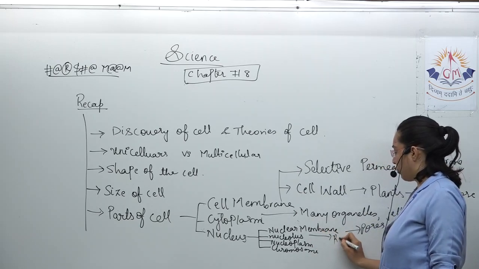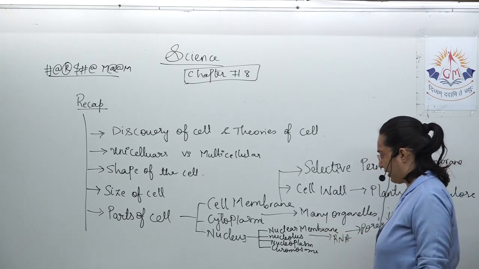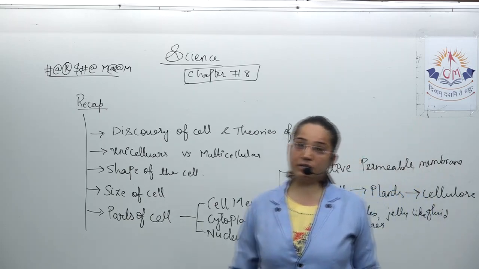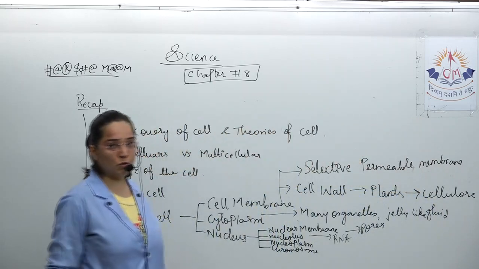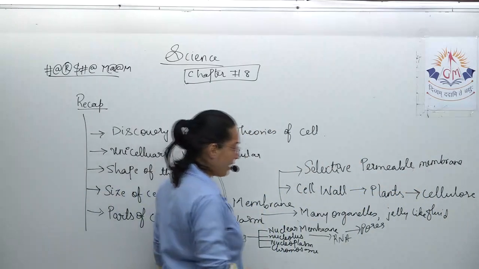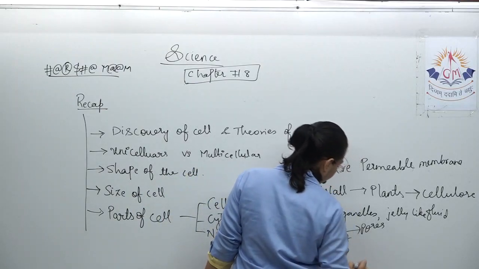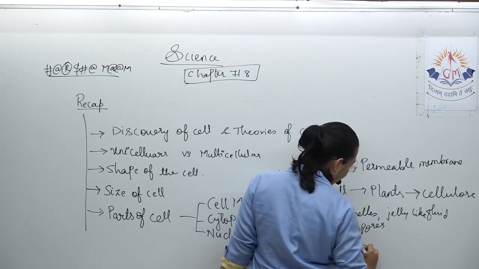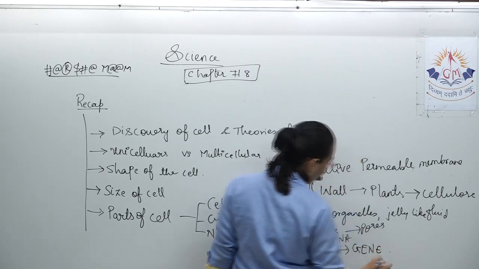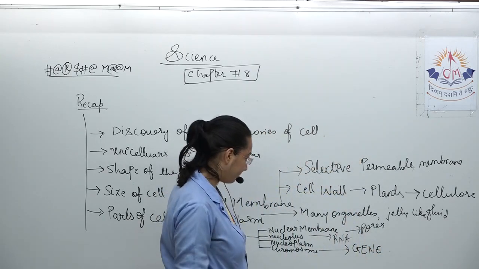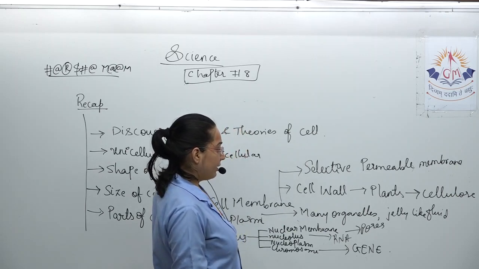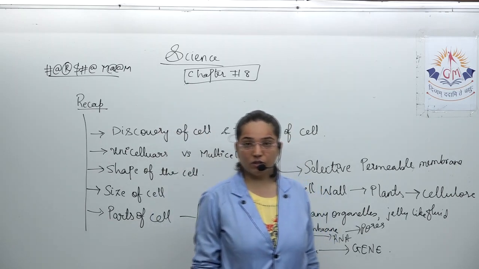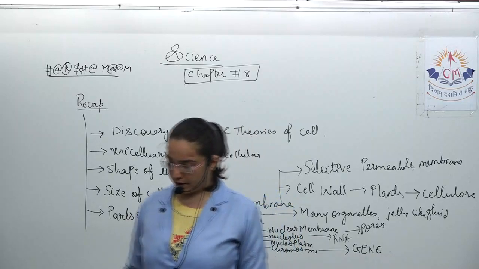Nucleolus, its body is made up of RNA. Nucleoplasm, it is a fluid. While chromosomes have the hereditary unit, and the basic hereditary unit is called a gene, and it transfers the characters from parents to offspring.